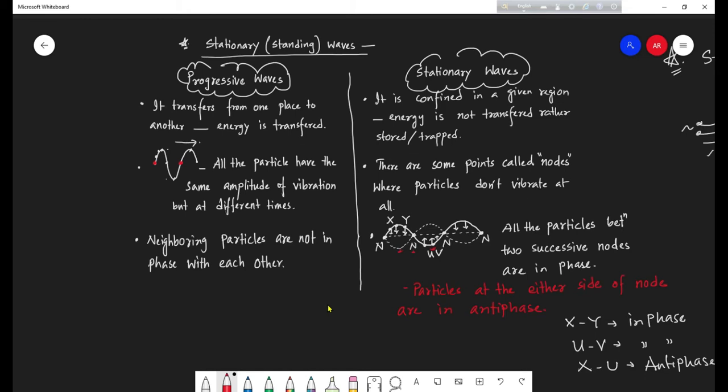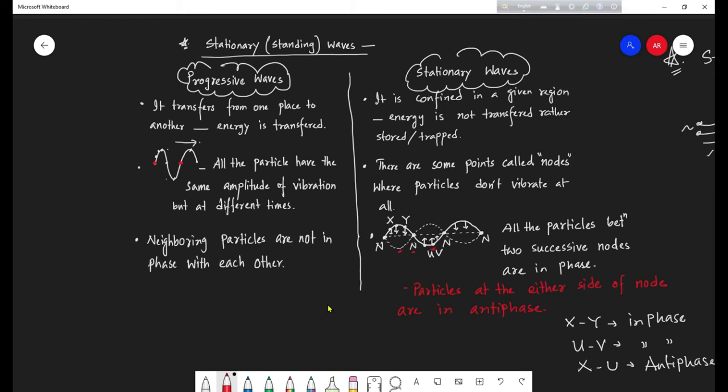Between these two ends, the wave is stationary, standing. It is not being transferred from one place to another place. So energy also is not being transferred. The first difference is that in a progressive wave, energy is transferred. In a stationary wave, energy is not transferred or conveyed. Rather, it is being stored, trapped or confined.